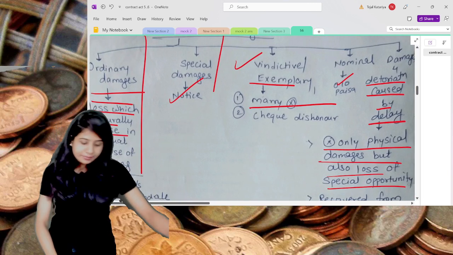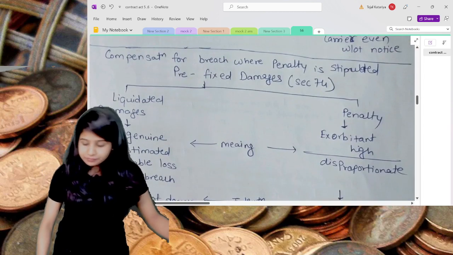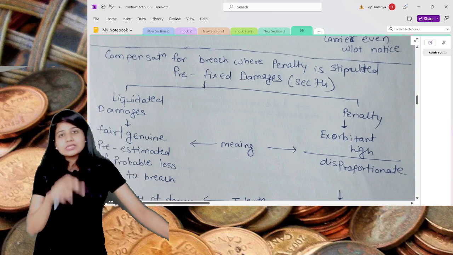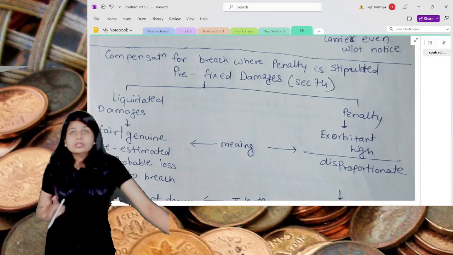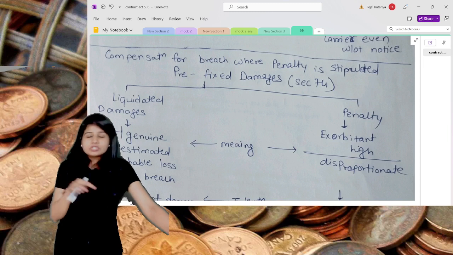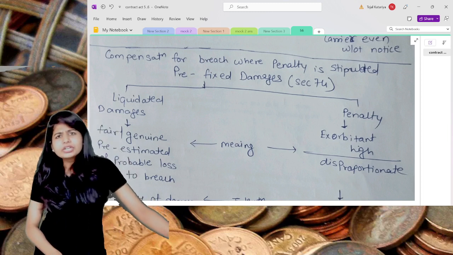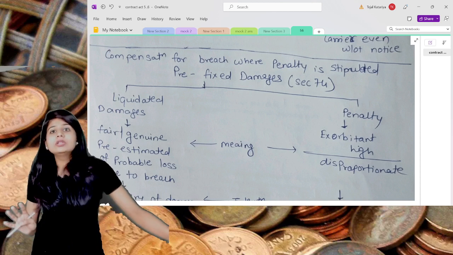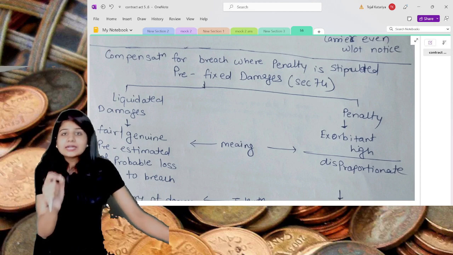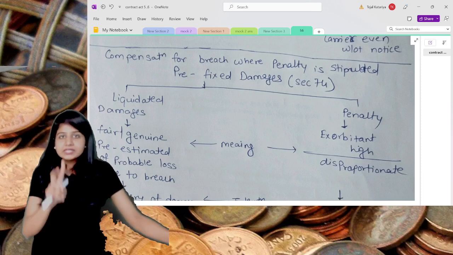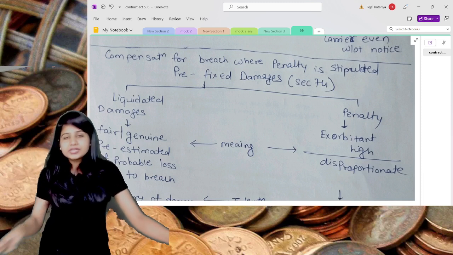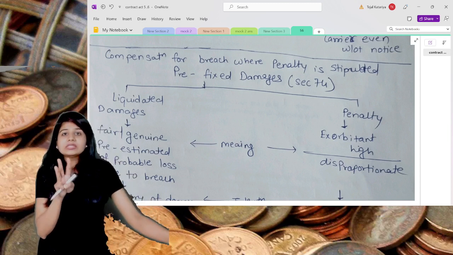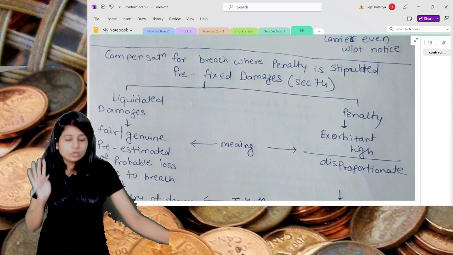Along with that, the last damages is quite important, that is prefixed damages given under section number 74. You will get one of the questions either on 73 or on 74, or one of the remedies given in your unit number 5. So these are the three questions. If you haven't studied all of unit number 5, please try to at least cover section number 73, 74 and one of the remedies which I'll be telling you whenever we will be discussing that. So please remember these three types of questions you may get from unit number 5.